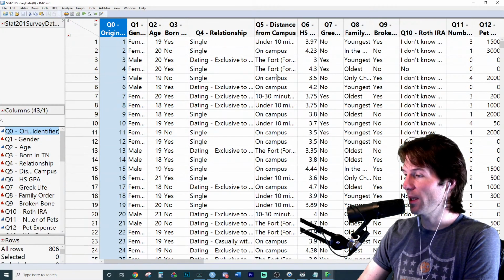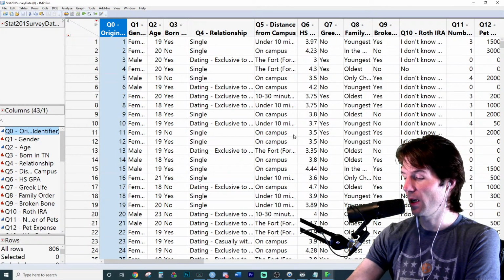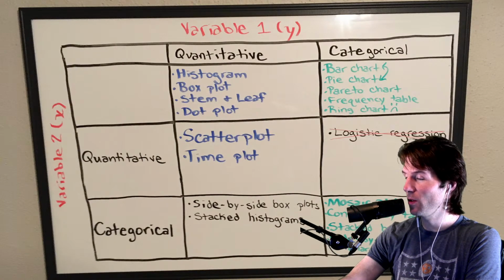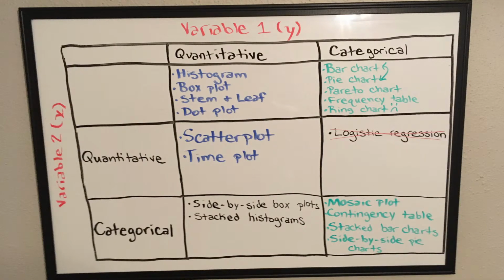So the first one is a mosaic plot. Does anyone know what kind of variables mosaic plots work with? Who knows in the chat for another 100 points: what kind of data do mosaic plots work with? Mosaic plots visualize what kind of data? This is a very important thing to know and understand. I would copy this down. I'd practice writing it down.